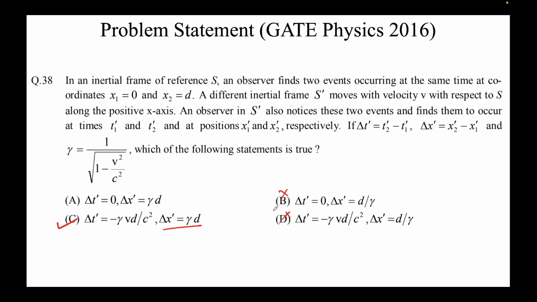I'll just repeat the steps once more in brief. Just make sure the frames are inertial. So S is inertial, S prime is inertial, right? And see which direction the relative velocity is. So relative velocity is in the positive x-axis. It's a constant velocity v. These are inertial, so it means it's a constant velocity. And the important thing here in this question was this: same time, or simultaneous.